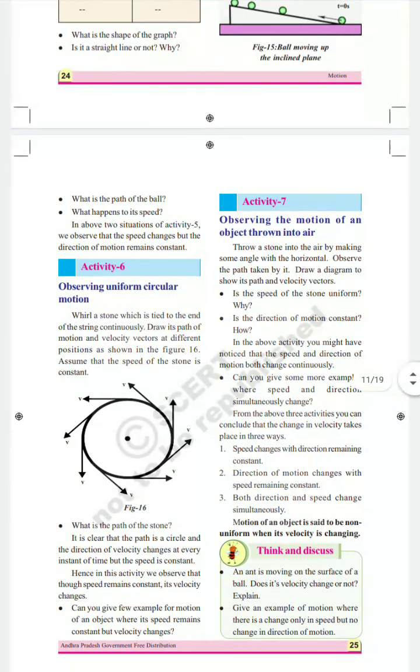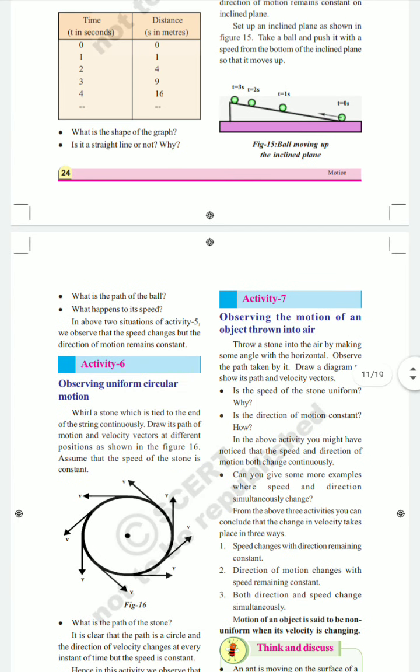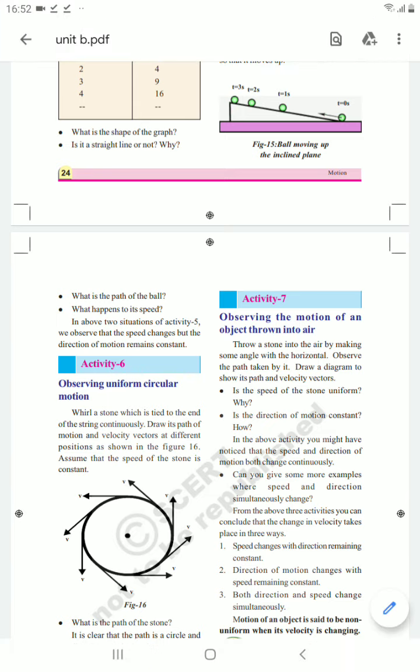Okay, after that we can go for uniform circular motion. This uniform circular motion we can take up in the next class. After that we have acceleration also. So these two we can discuss in the next class, children. If you have the textbooks you can follow along, and everybody should read the textbook and follow this carefully. Thank you.